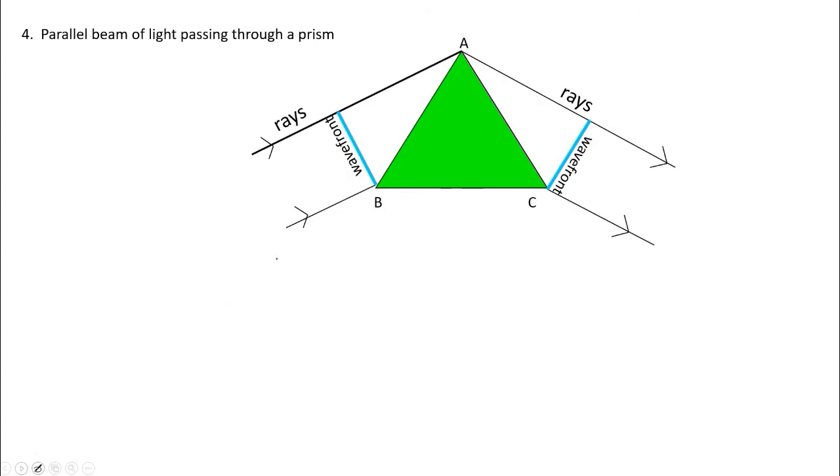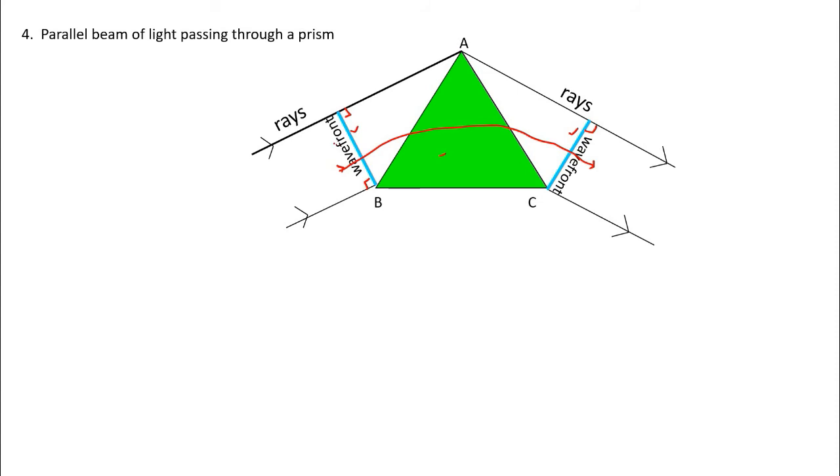Next one: parallel beam of light passing through a prism. We see how to represent. Now, this is a parallel beam of light passing through a prism. You should know that this is the prism. It will pass through the prism and come like this. So this is the wavefront. This is 90 degrees here, and here also 90 degrees. So wavefronts and rays should be making an angle of 90 degrees.